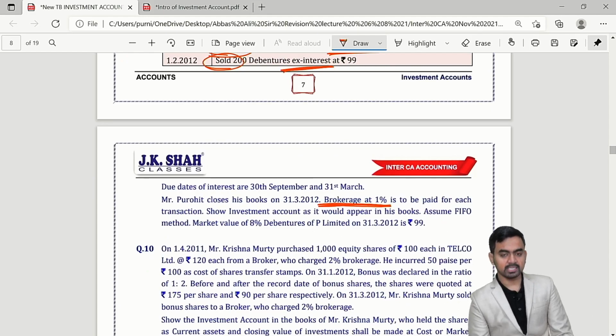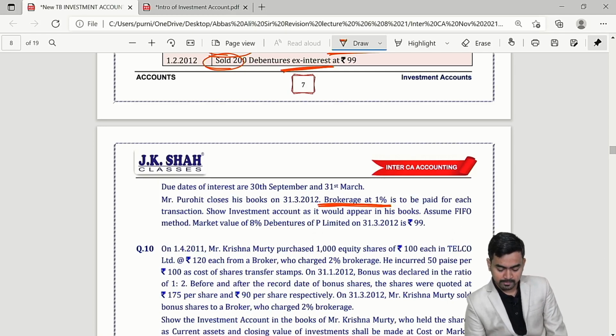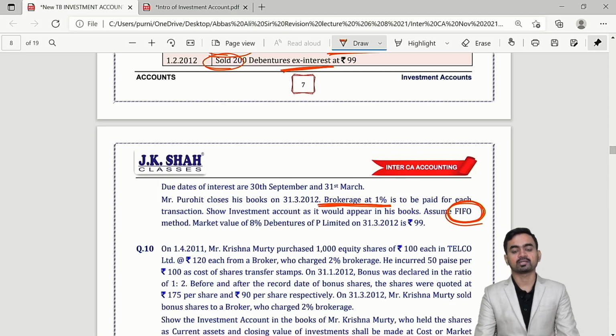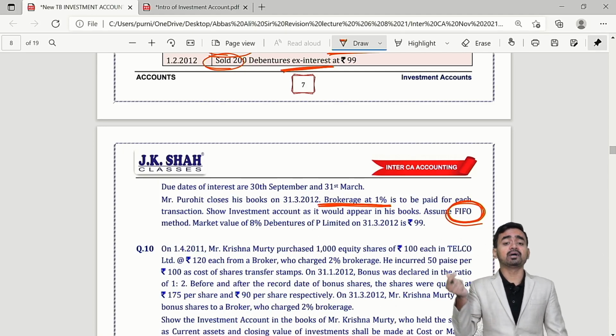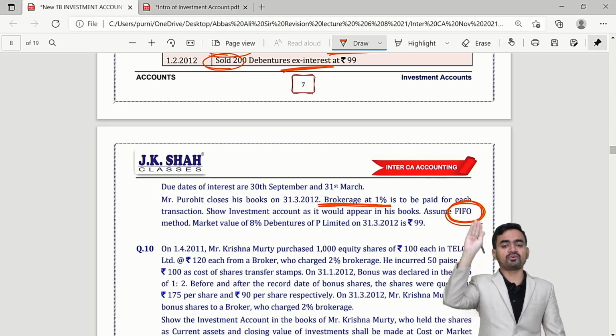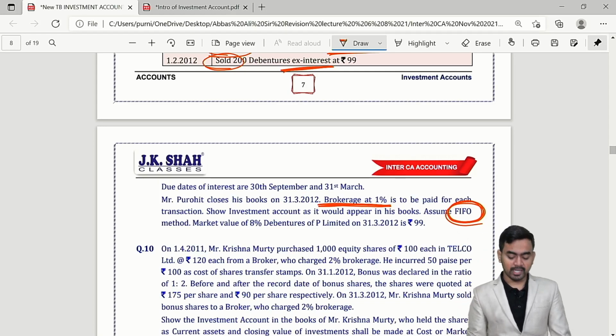Brokerage you have to consider: at the time of purchase, add the brokerage, at the time of sale, subtract the brokerage. Another important point, you have to consider the first in first out method. That is, when you are selling the debentures, the debentures which you had purchased first, that you have to sell first. But in the absence of information, follow the weighted average method. Okay, the favorite sum of the institute.